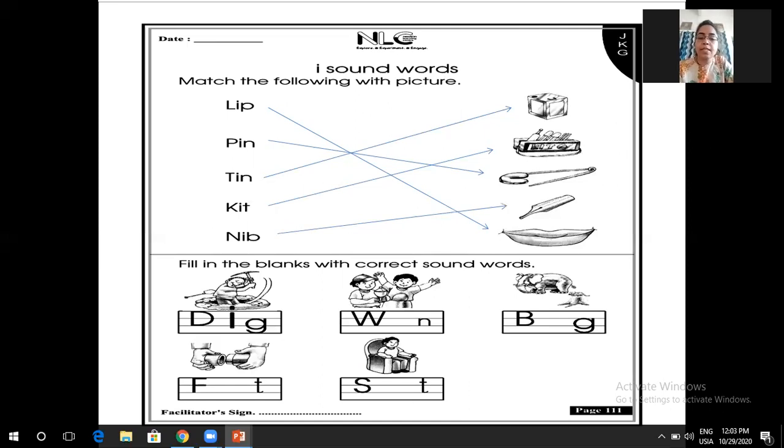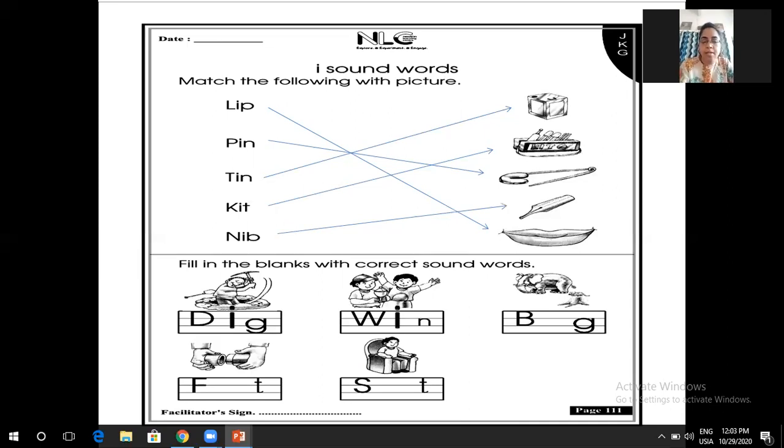Next is when. W is written, N is written. So you write here E. W, H, E, N. When.